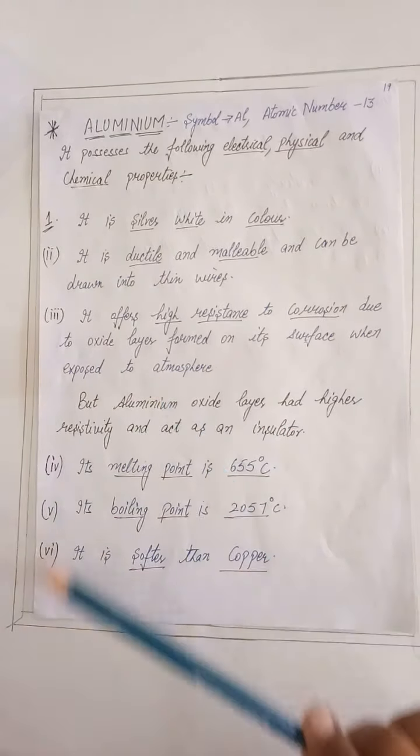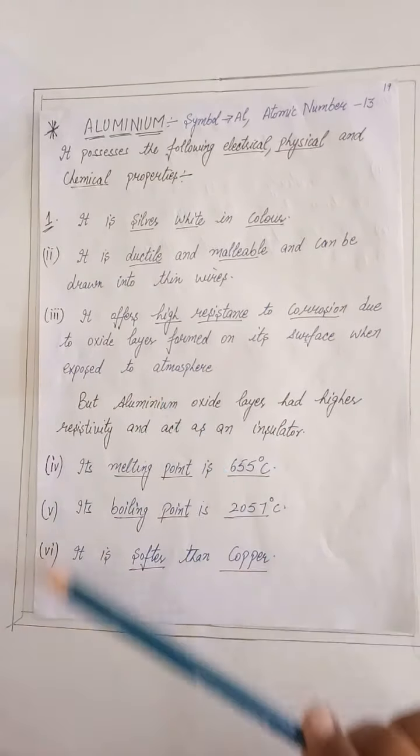It is softer than copper. Its density is 2.70 gram per centimeter cube. Its resistivity is 2.69 microohm meter, that is about 1.6 times higher than copper. It has high contact resistance. It is much lighter than copper for the same mass.